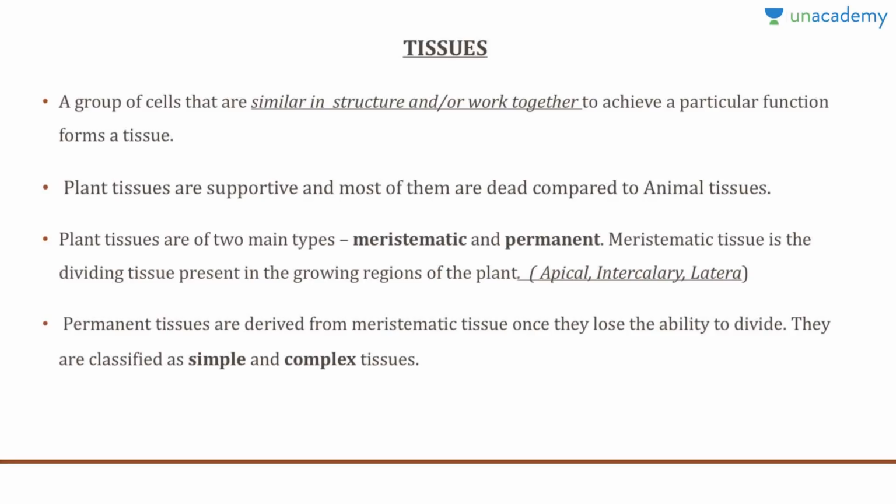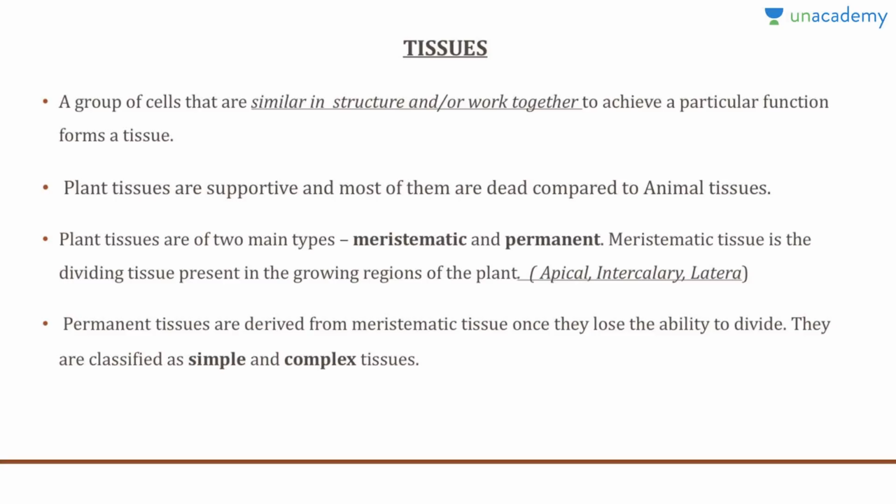Tissues are a group of cells that are similar in structure or work together to achieve a particular function. There are certain differences between plant tissues and animal tissues, because plants require a different amount of energy as compared to animals, and they are less mobile than animals. Most of the tissues in plants are dead and mostly supportive in nature as compared to animal tissues.